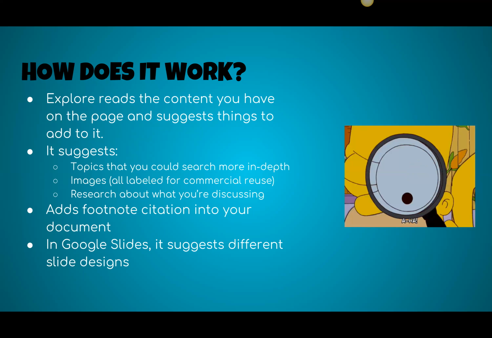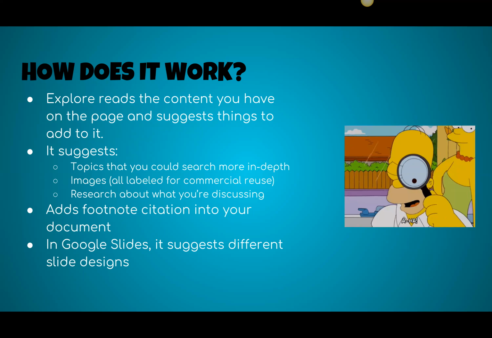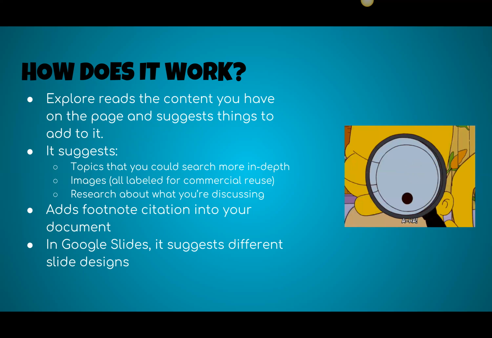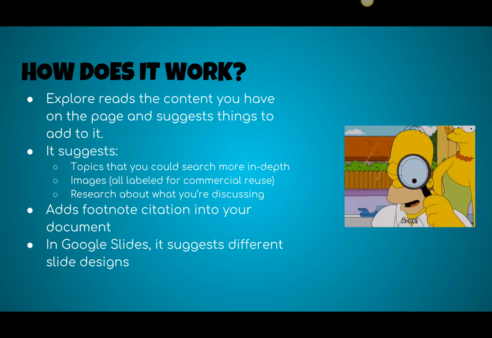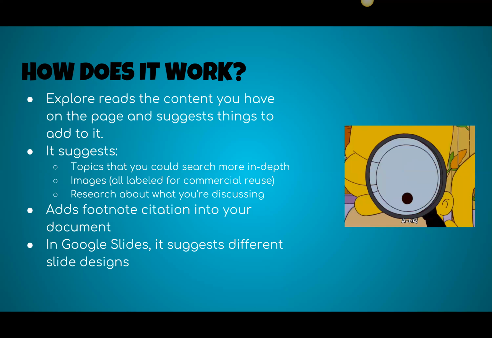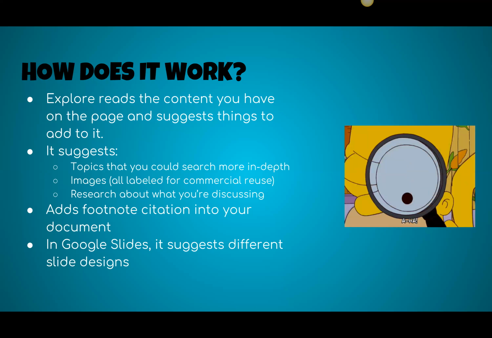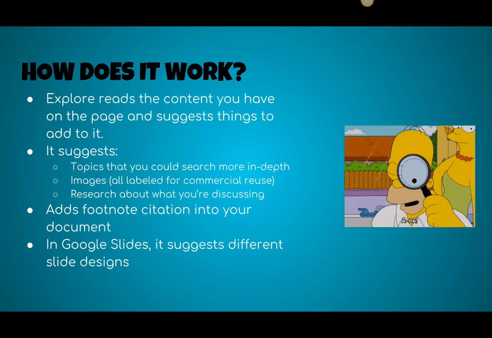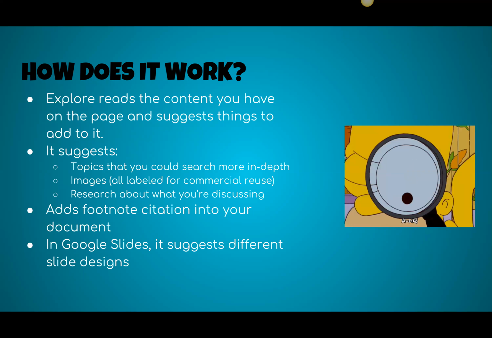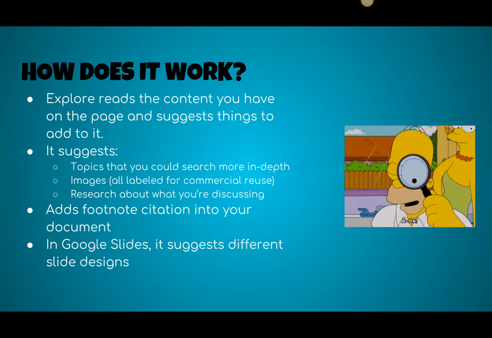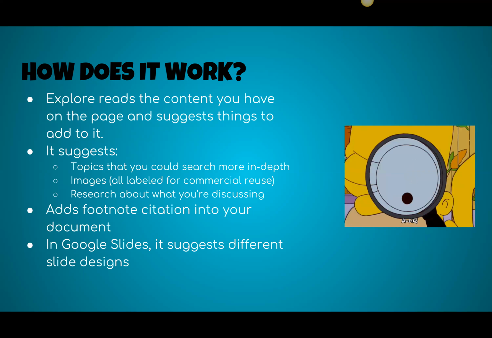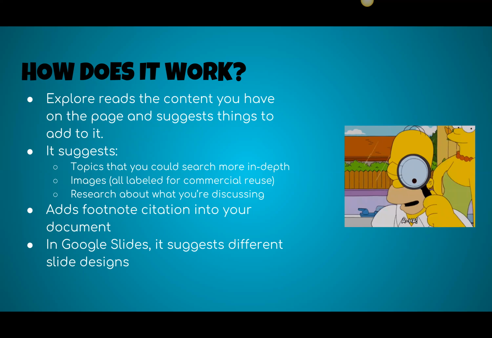And it's also going to suggest different research about what you're discussing. If you choose to use that specific research, it can so easily add a footnote citation into your document. You don't have to go outside to figure out APA or MLA or whatever you're doing. You can just hit the plus sign and it goes right in. And then in Google Slides, it suggests different slide designs, which can really help you for some of your courses that you're expected to make good, professional looking Google Slides presentations. This is a nice way to get some ideas.